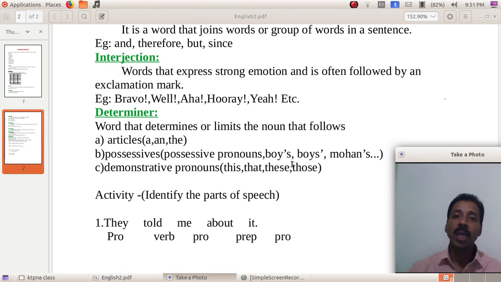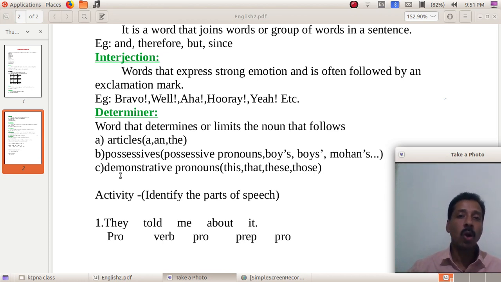But if the word ends in s, put the apostrophe after the s. So here is the possessive form of boy, and this one the possessive form of boys. And if it's a noun, apostrophe s, Mohan's. This M should be capital as it's the name of a person; that's a typing mistake.